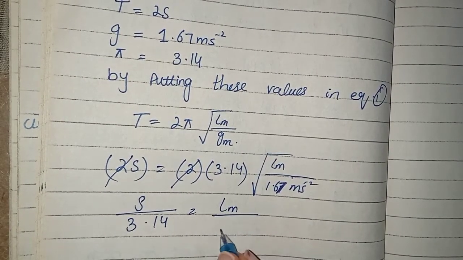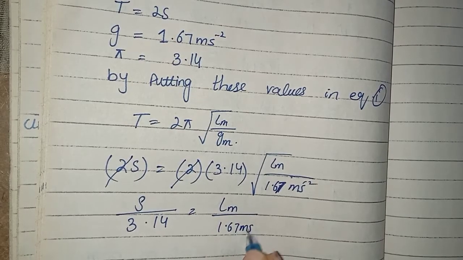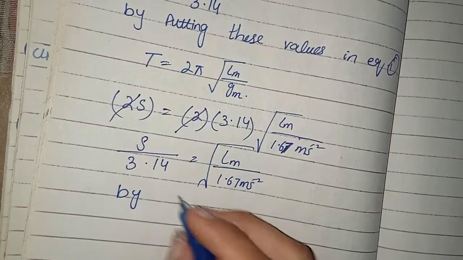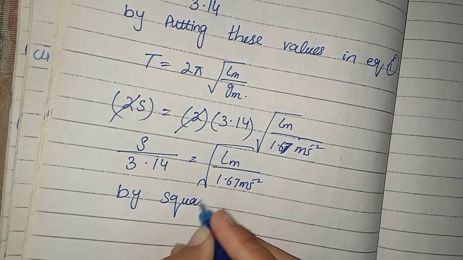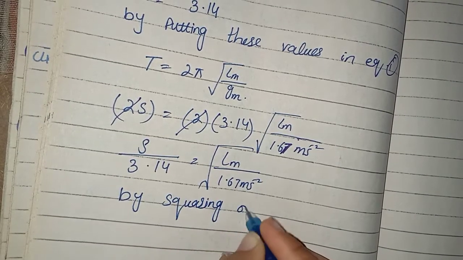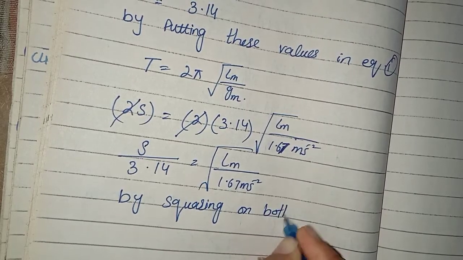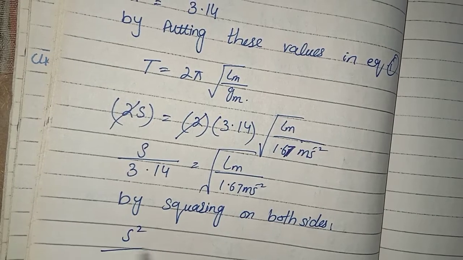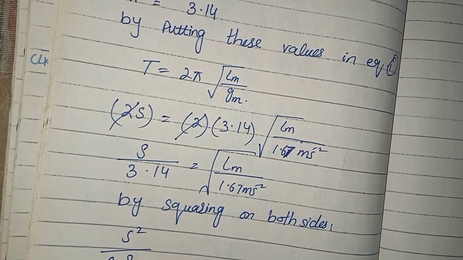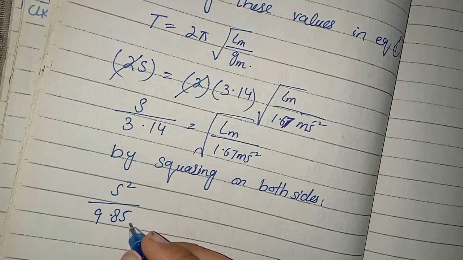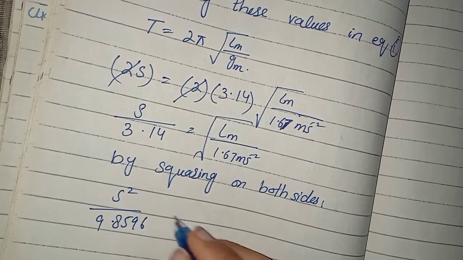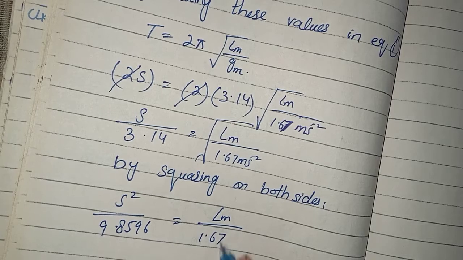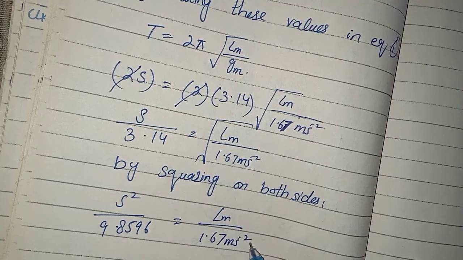Length on moon, 1.67 meter per second square, by squaring on both sides, 9.8596 will be equal to Lm over 1.67 meter per second square.